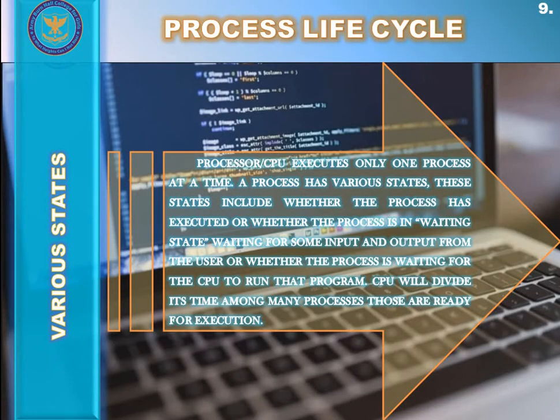Now, if we talk further, the processor or CPU executes only one process at a time. As we already discussed, a process has various states. These states include whether the process has executed, whether it is in the waiting state waiting for some input and output operation from the user, or whether it is waiting for the CPU to run it. So the CPU will divide its time among many processes that are ready for execution.